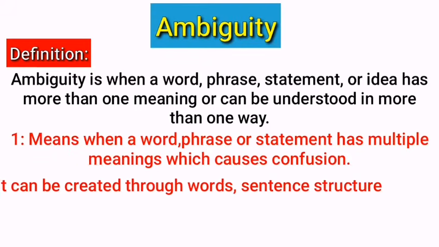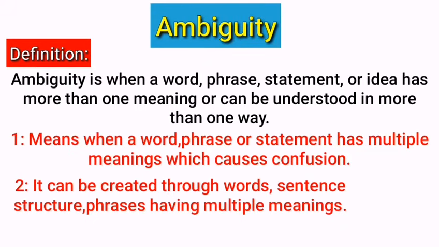It can be created by the use of words with multiple meanings, by the structure of a sentence, or by the context in which a word or phrase is used. In other words, if you use a word, phrase, or statement that can give more than one meaning or sense, which makes us confused, then that is simply called ambiguity.